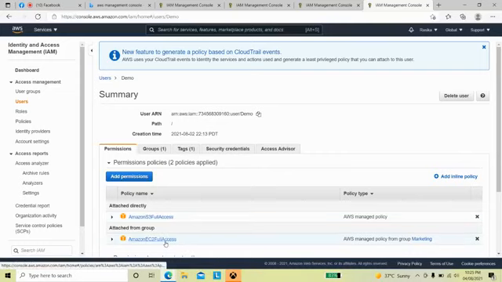This is how we can add permissions in two ways, and in a big organization we can easily manage the groups as well as the users. This is how the users and the groups are generated with the permissions.